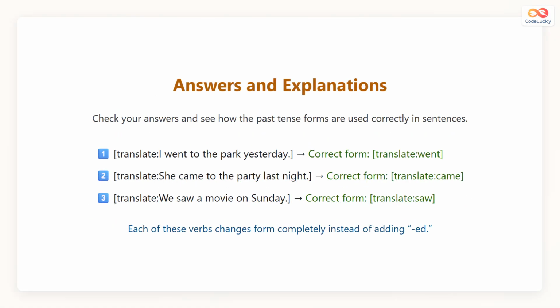Here are the correct answers. I went to the park yesterday. The correct past form of go is went. She came to the party last night. The past form of come is came. We saw a movie on Sunday. The past form of see is saw. Remember, irregular verbs do not take the usual ed ending. Their spelling changes completely, so practice using them in short, simple sentences to strengthen your memory.